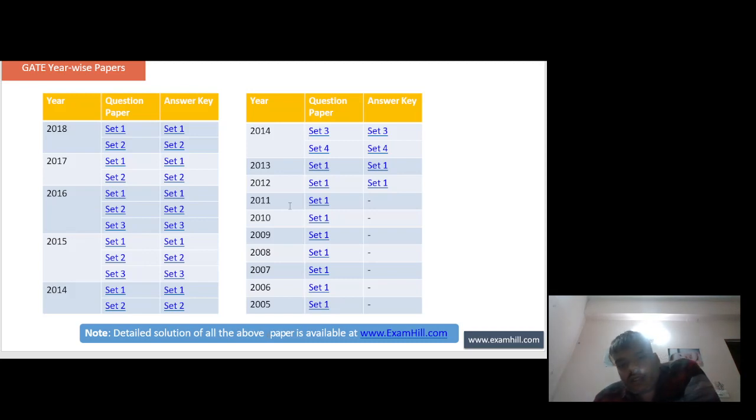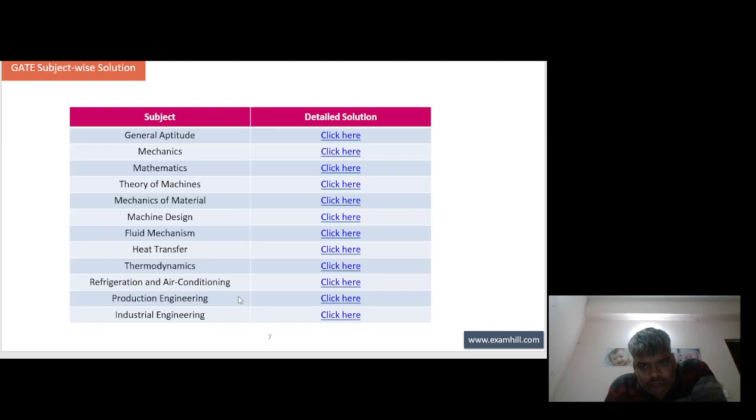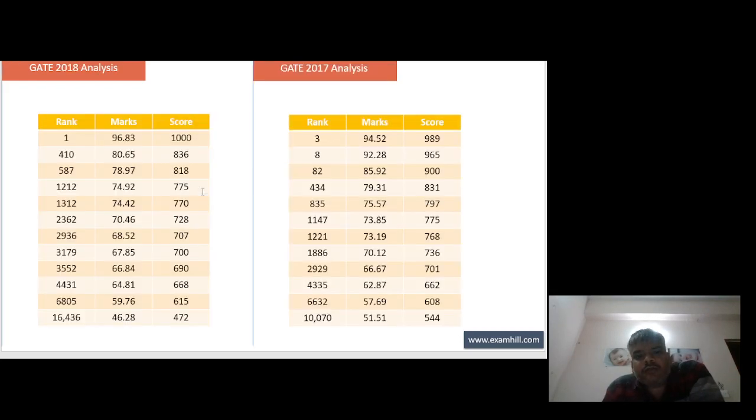In GATE 2013 there was only one set. That time the exam was offline, in paper and pen mode. 2012 Set 1, 2011 Set 1. These are the GATE subjects: general aptitude, mechanics, mathematics, theory of machines, mechanics of materials, machine design, fluid mechanics, heat transfer, thermodynamics, RAC, production engineering, and management.